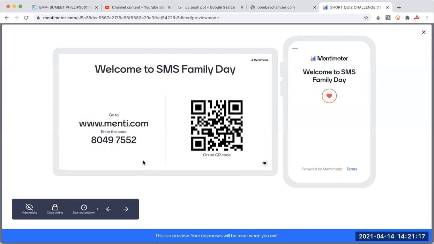Once you are done, you will get a screen like this that you can see on the right side, which says welcome to SMS Family Day. There would also be a thumbs up as well as a heart. For now, I'm just showing you. You need to tap on that so that we at the back end are aware how many people are going to be playing with us. Right now, it's just one person. So here I gave a heart, and you can see the number pop up over here, which means one person has joined. As you keep joining, you keep tapping in here, and we will keep getting the numbers of how many people are playing with us.